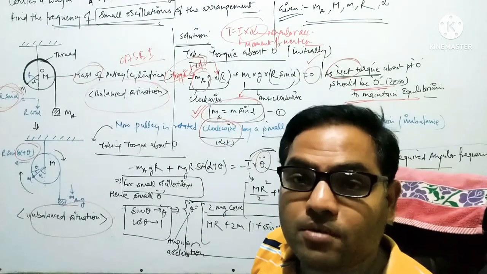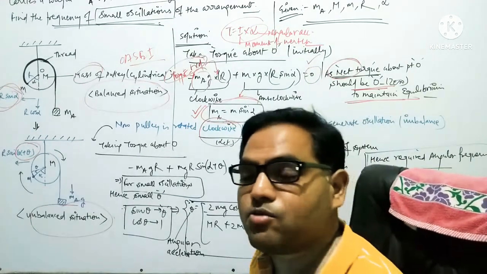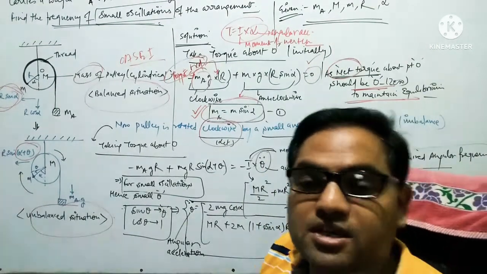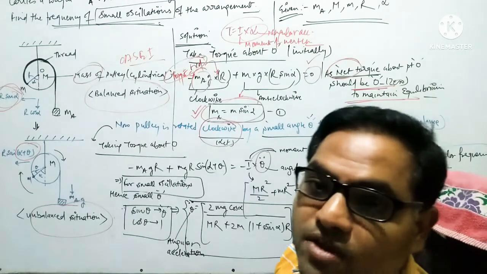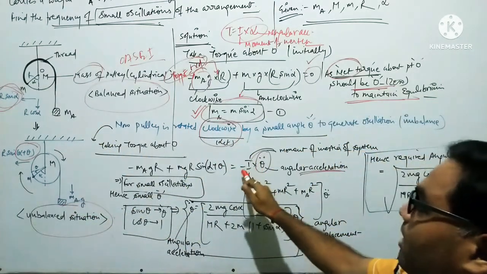Another definition, apart from tau is equal to F into d, torque is equal to I into alpha, where I is the moment of inertia and alpha is the angular acceleration. I have not mentioned alpha here because alpha is given as an angle here. So that's why I have I into theta double dot.